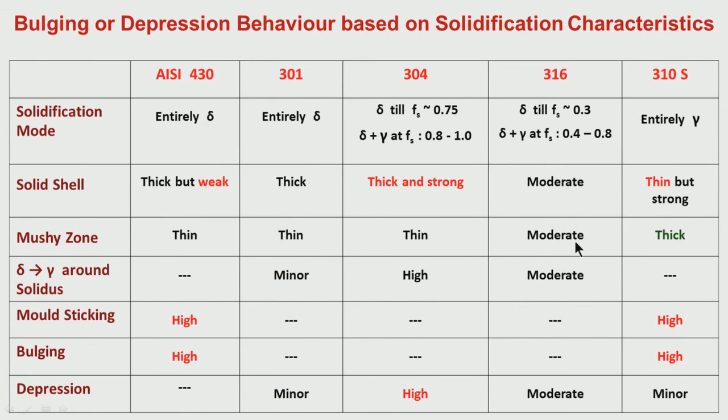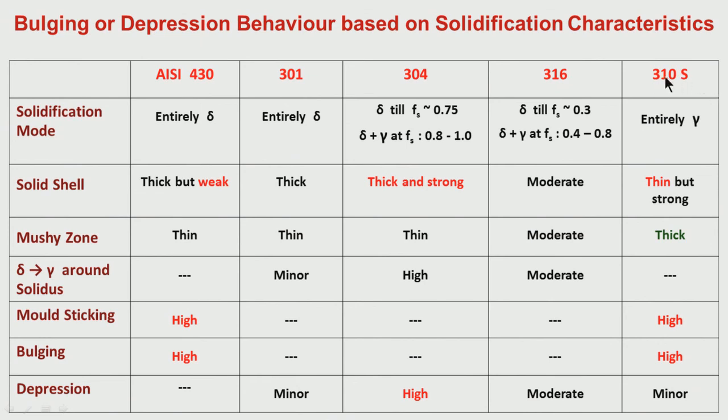Here it was thin, but it was slightly increasing in thickness. Why? Because the gamma transformation is taking place in the solid state during solidification at relatively higher solid fraction. So, solid shell is moderate in both respects, from the thickness point of view, from the strength point of view.